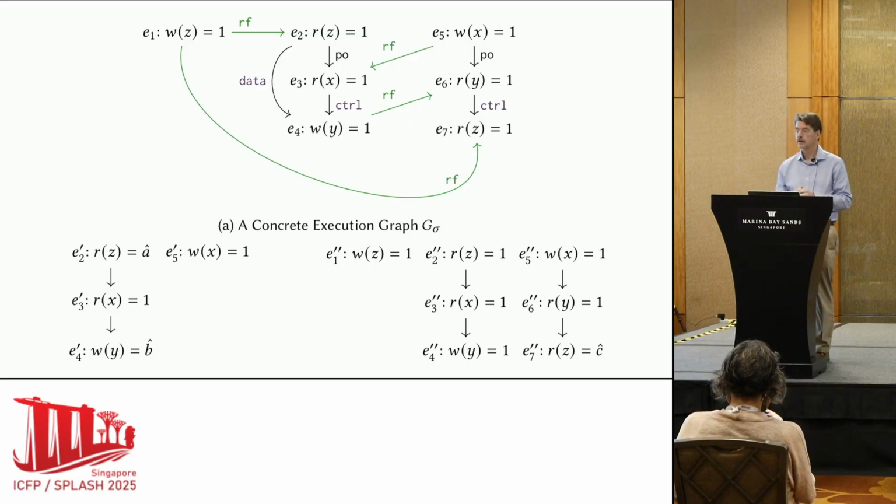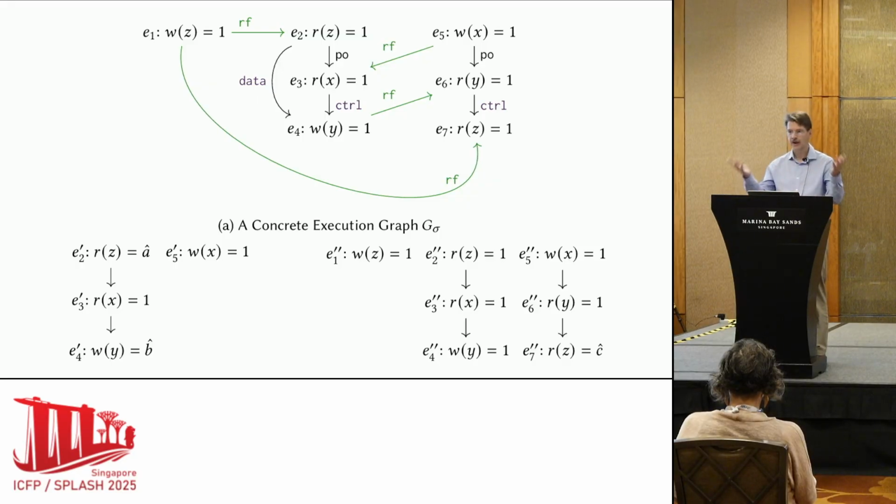Now we can predict various executable graphs, and I show one in the bottom left corner and one in the bottom right corner. Sometimes we keep as many nodes, sometimes we have fewer nodes. And if you look around, you will notice that some of the values have been replaced by symbolic values. We do this in a very disciplined way so that executability follows. That gives us enough flexibility that we can start to predict bugs.